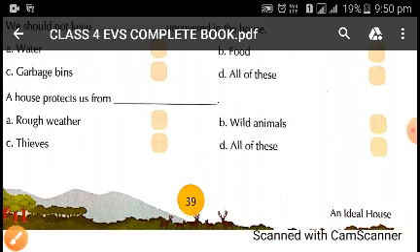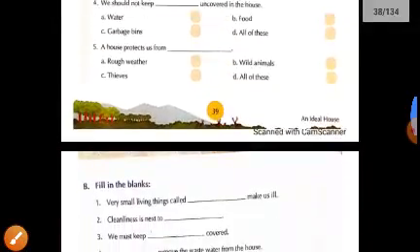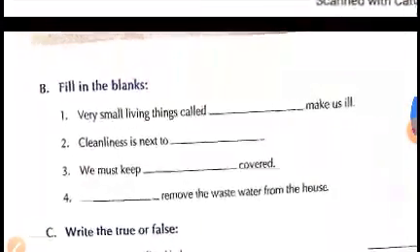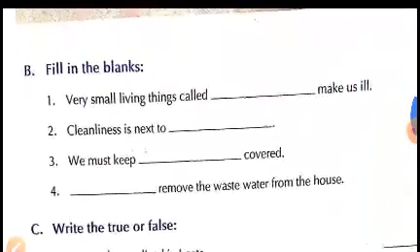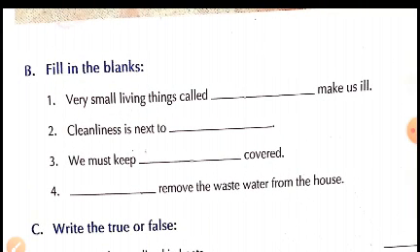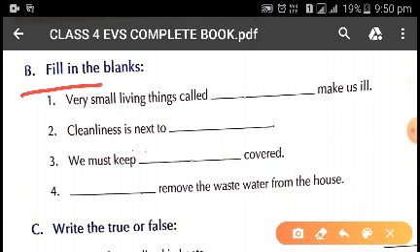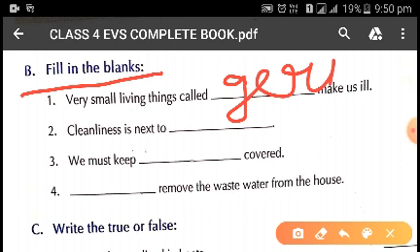Now coming to the next question. Next question is fill in the blanks. Very small living things called dash make us ill. So children, as we have studied, very small things that make us ill are called germs. So you will write here germs, G-E-R-M-S, germs. So very small living things called germs make us ill.